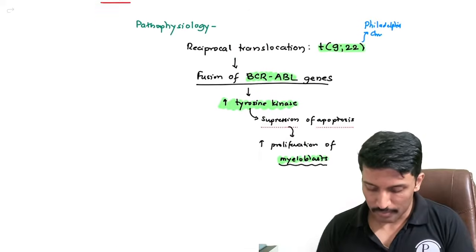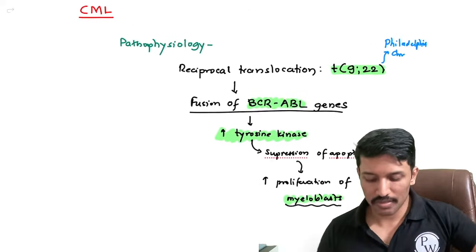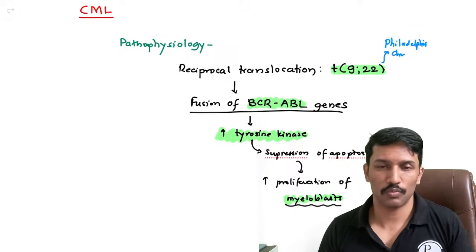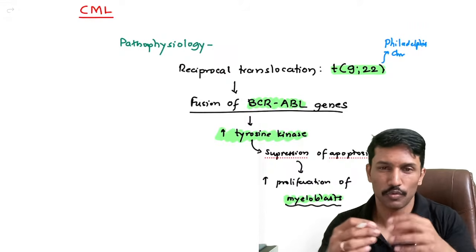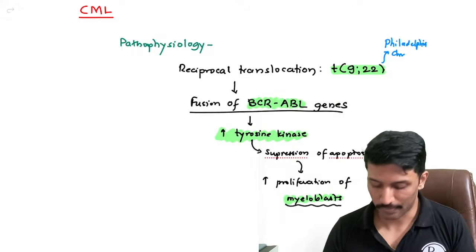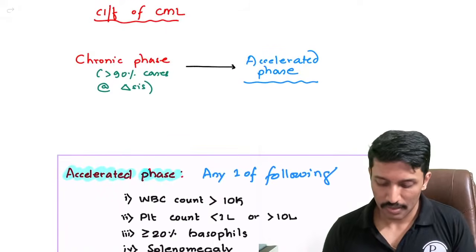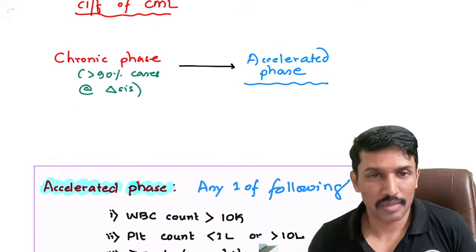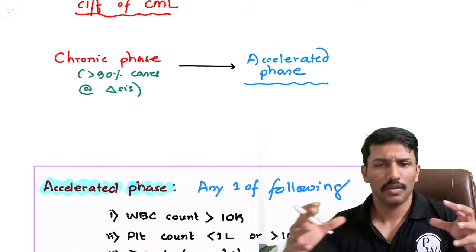Okay, so now the CML. Let us say someone developed this reciprocal translocation or Philadelphia chromosome, BCR-ABL genes fused, and now there is increased activity of tyrosine kinase. So blast starts replicating. So how will they present? The clinical features of CML present in phases.